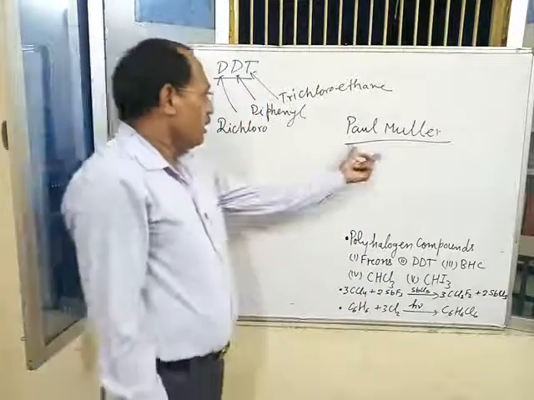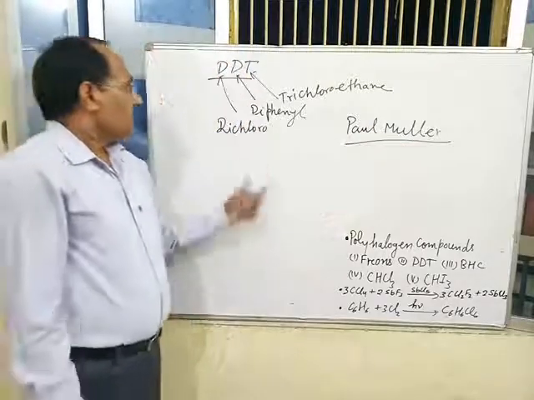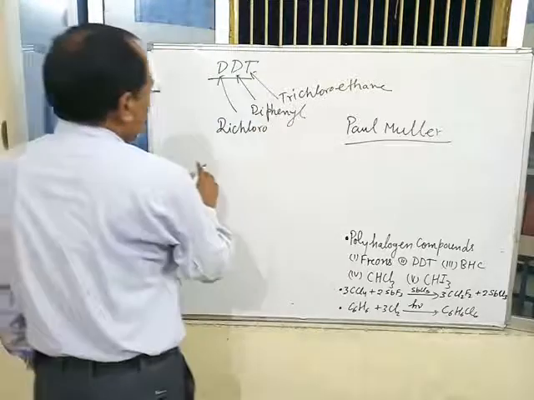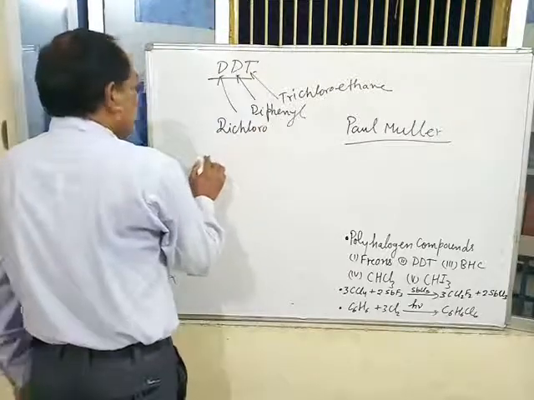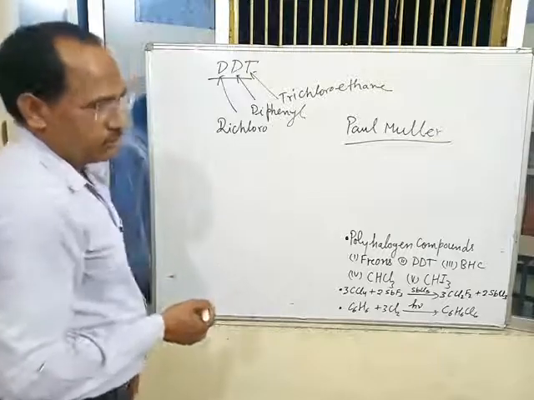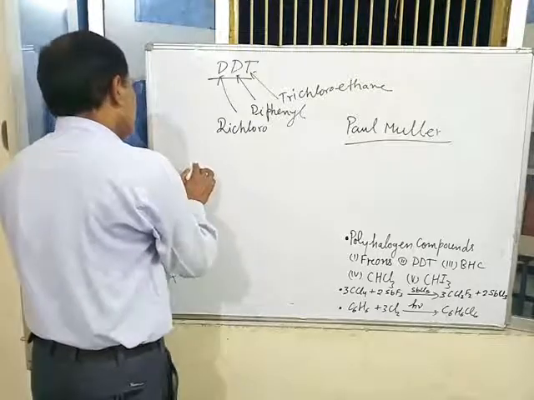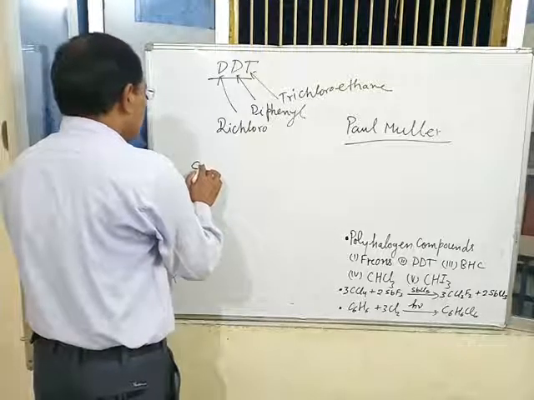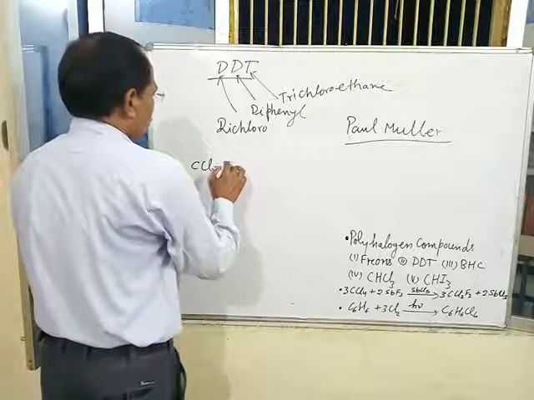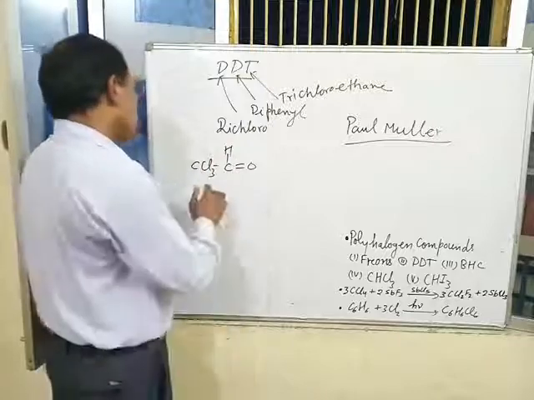DDT is prepared by the reaction of chlorobenzene and chloral in presence of concentrated sulfuric acid. Chloral is CCl3CHO.